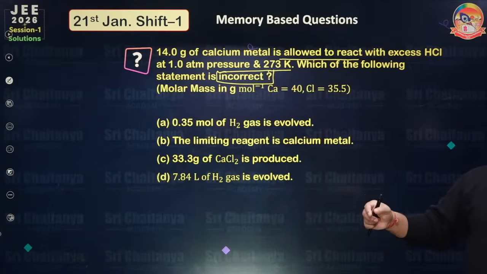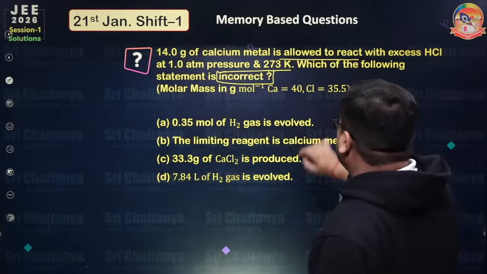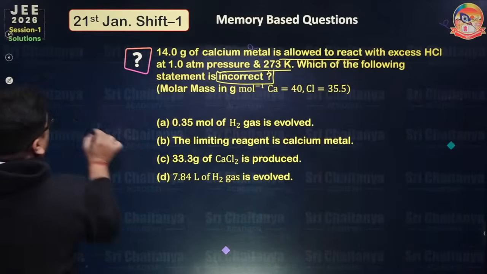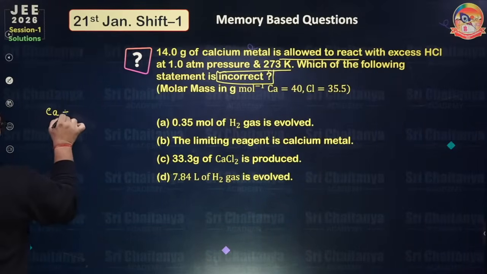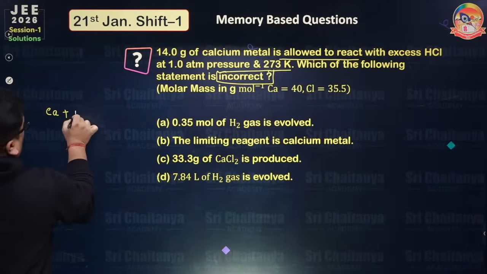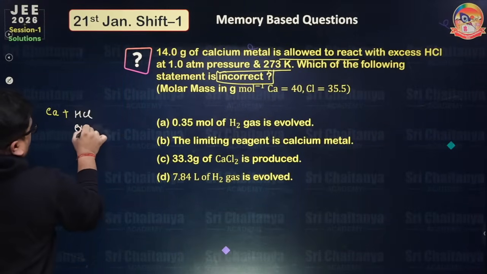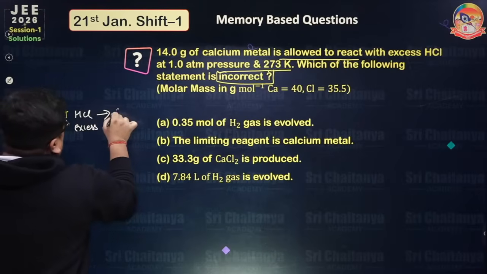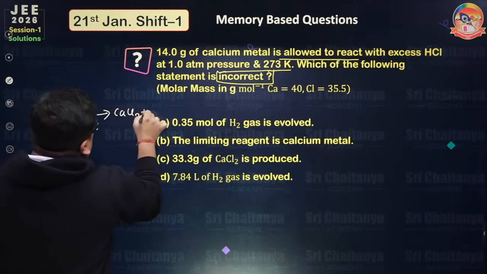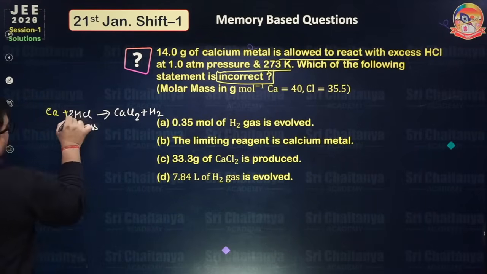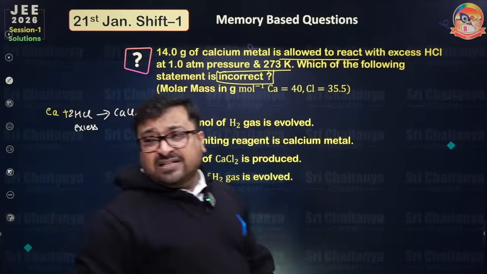Try to eliminate the options, everyone. The reaction is between calcium metal and HCl, and here it is written that HCl is in excess. So it will form CaCl2 plus H2. Balance this reaction. So now the reaction is balanced.